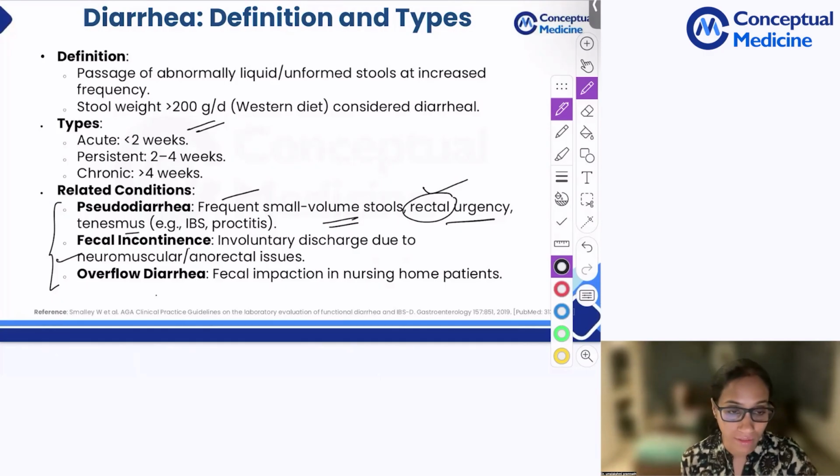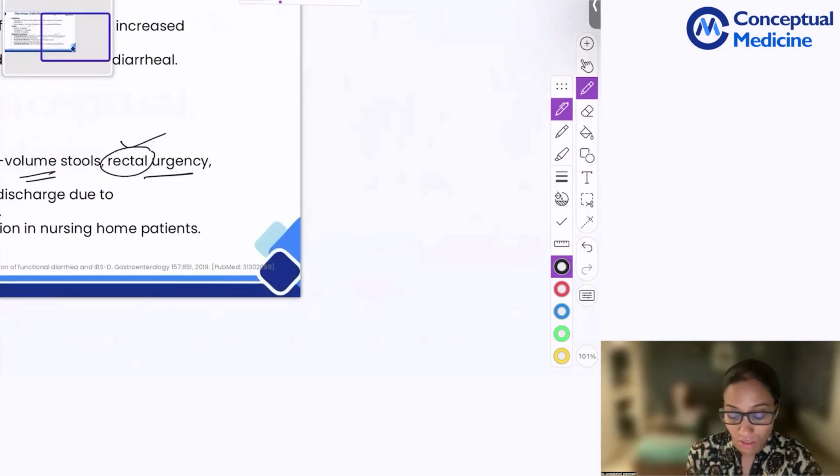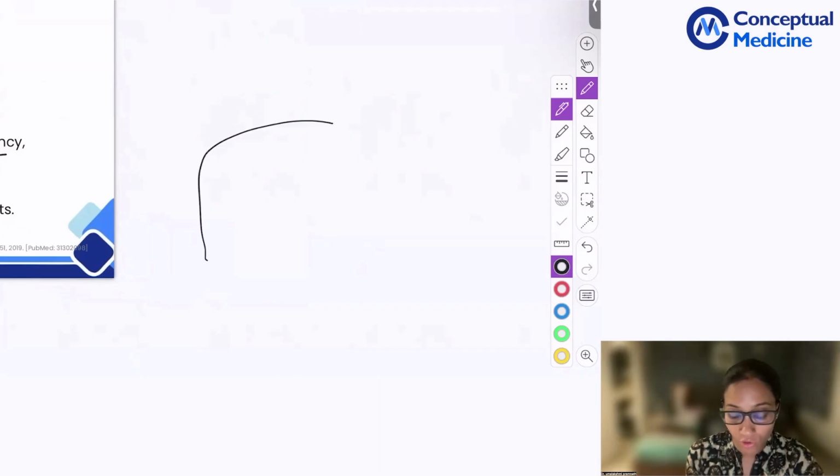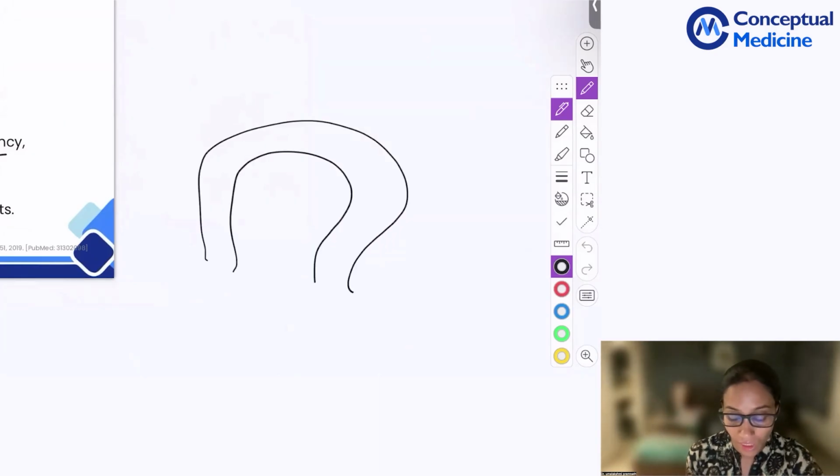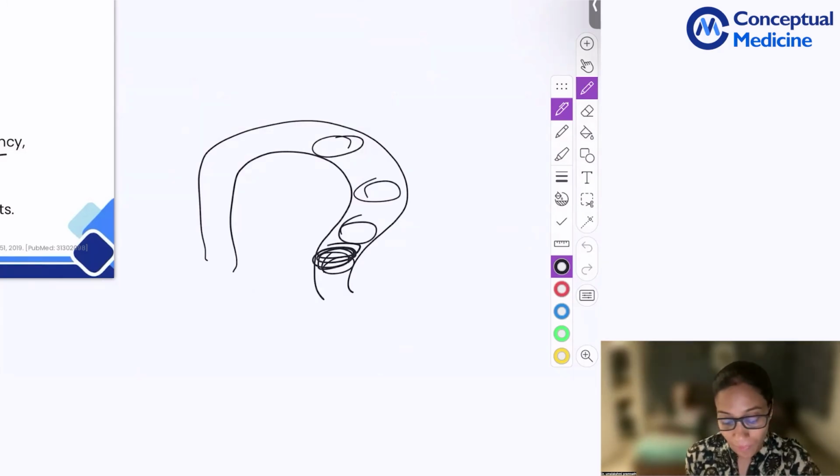Then overflow diarrhea. Overflow diarrhea is fecal impaction, seen in nursing home patients. What happens here is you have your colon coming this way. There will actually be constipation. A large amount of stool will be present, but these stools get impacted, and you have seepage through the sides.